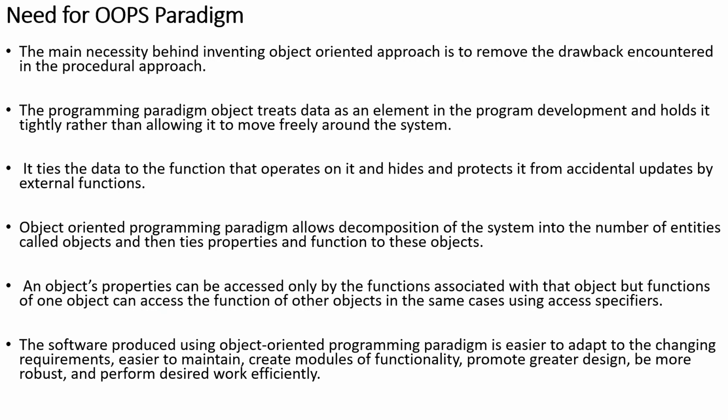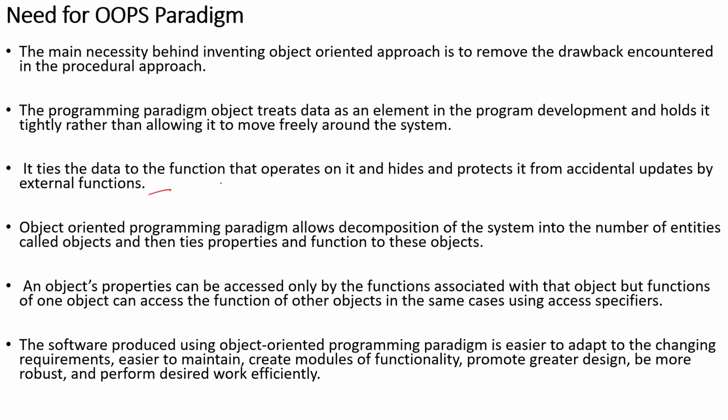The object-oriented programming paradigm treats data as an element in program development and holds it tightly rather than allowing it to move freely around the system. In terms of C and C++, data is not that freely moved, right? So that's the reason they've taken the concept of Java where data can be freely moved. What it generally does is tie the data to a function that operates on it, and hides and protects it from accidental updates by external functions.